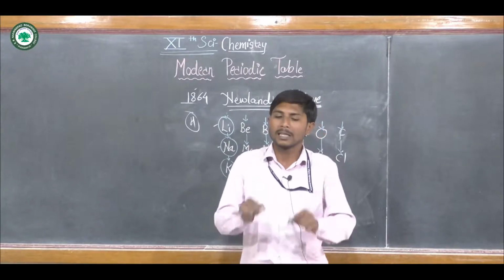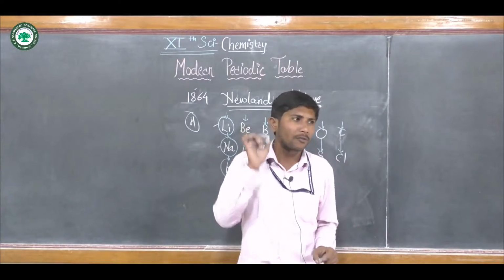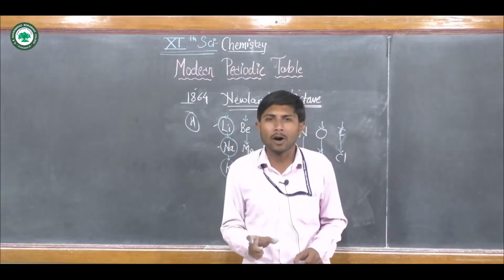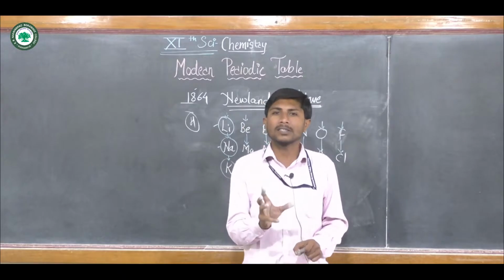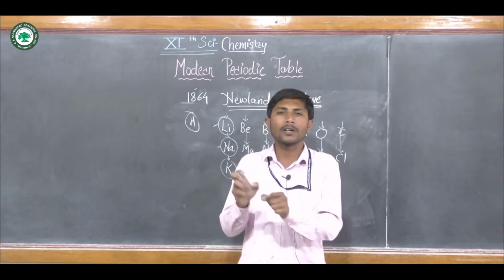On that basis those elements were put in tabular form, and that's why this classification is known as the periodic table.